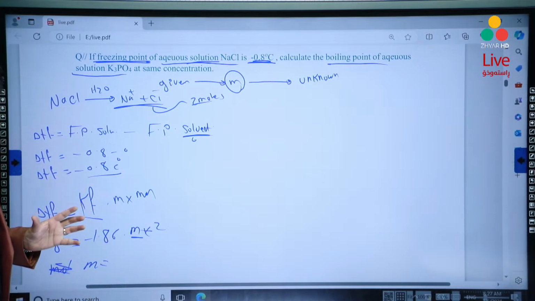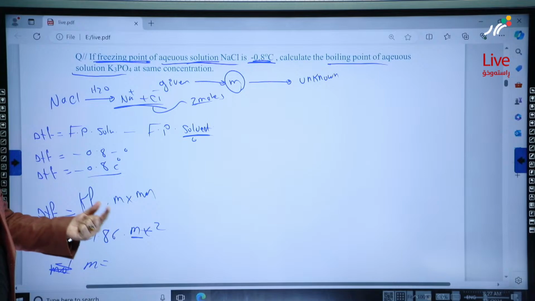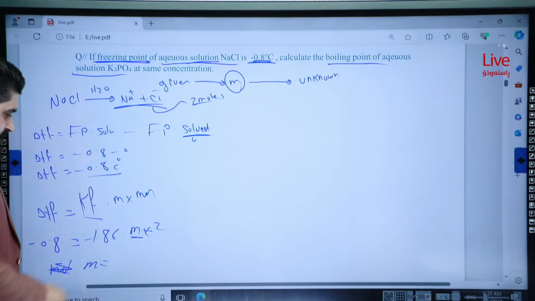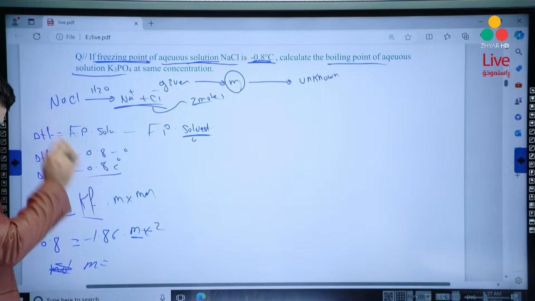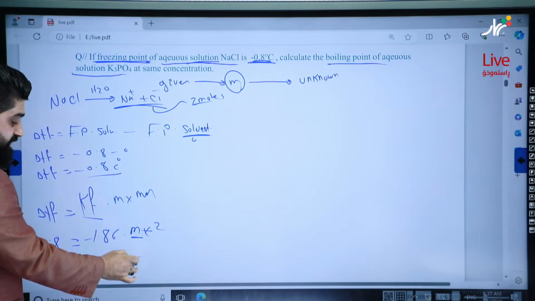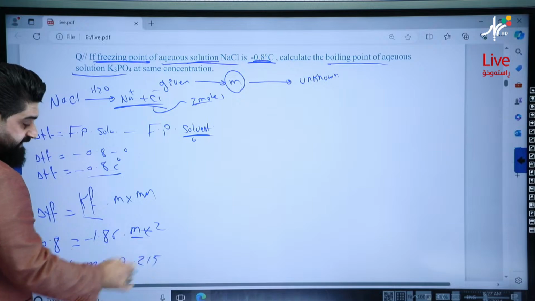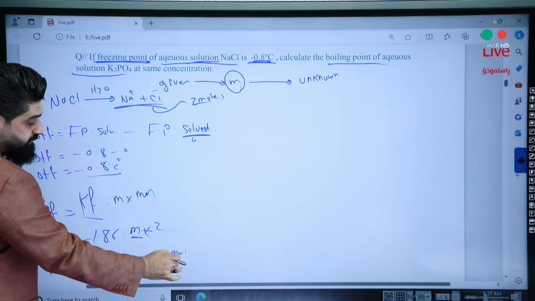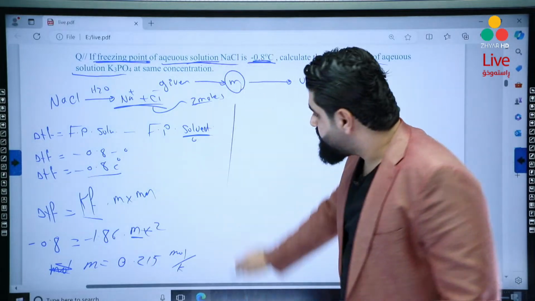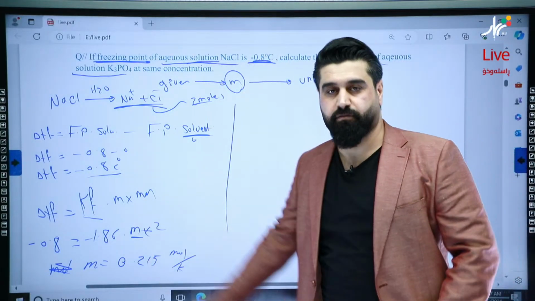It's impossible to have molality with a negative arithmetic sign. So molality, I think, is equal to 0.215 mole per kilogram. If it's not, you can use your own calculator, but I'm sure that it's correct.